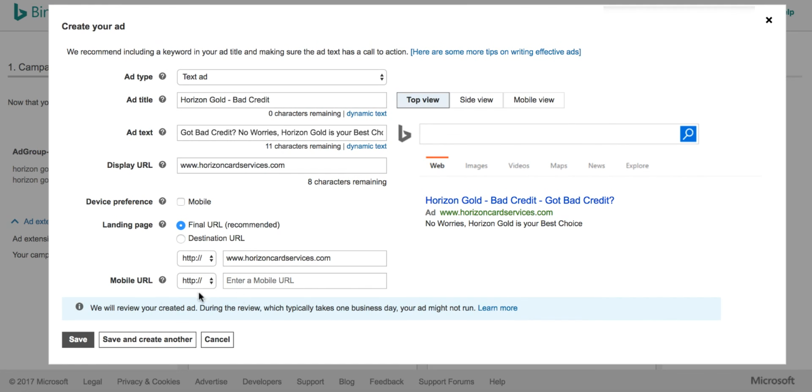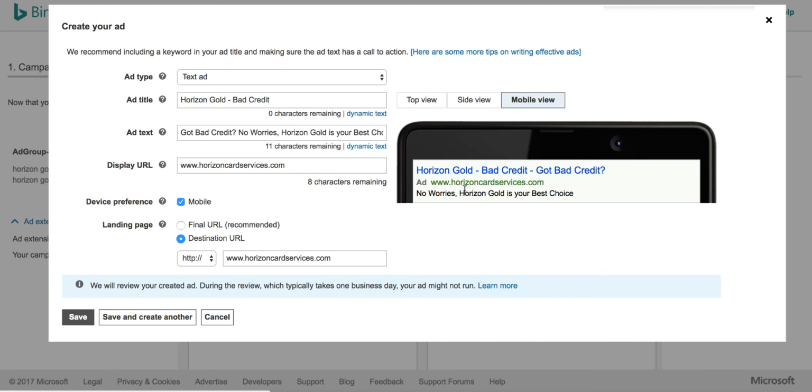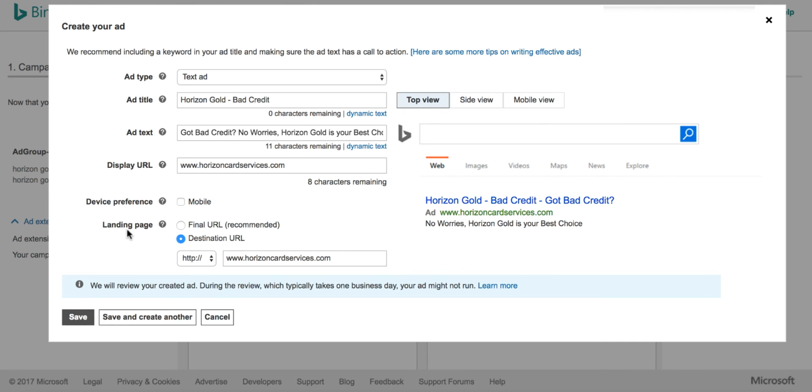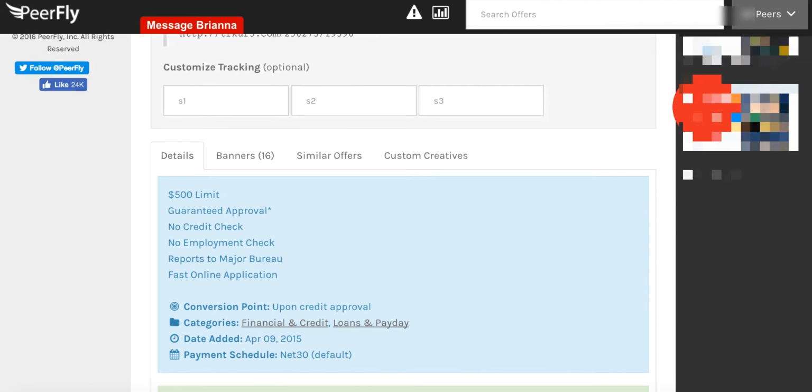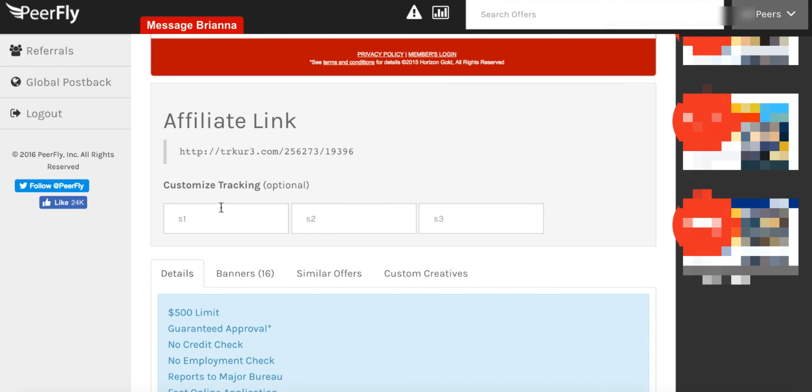Let's move ahead. If you actually want your ads to appear on mobile devices, that's when you use mobile. If not, you just would not check this box, mobile. The landing page is where you actually use your affiliate URL. So just head on to Peerfly, come to your affiliate link, and go ahead and use this custom tracking option. Don't confuse this custom tracking option with the regular tracking option.